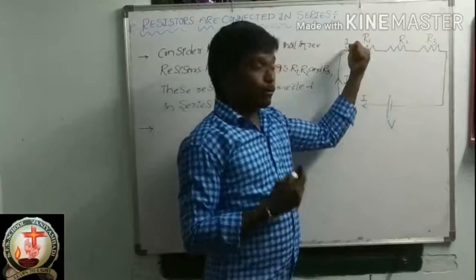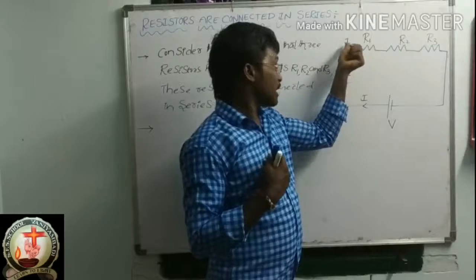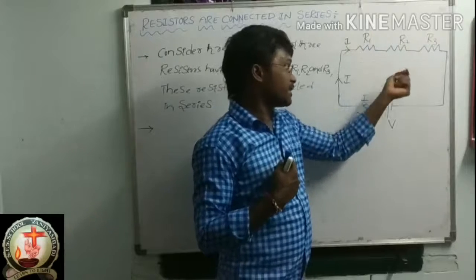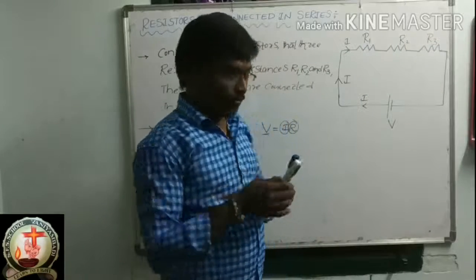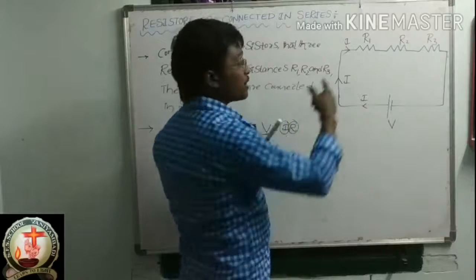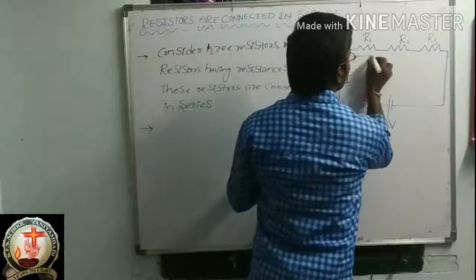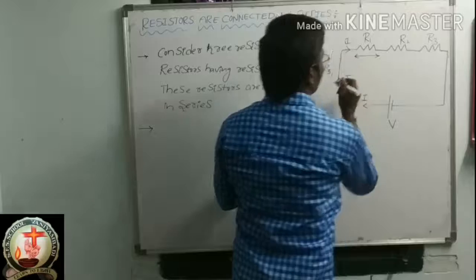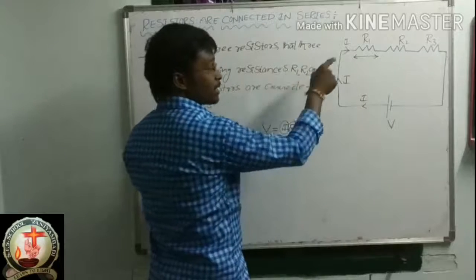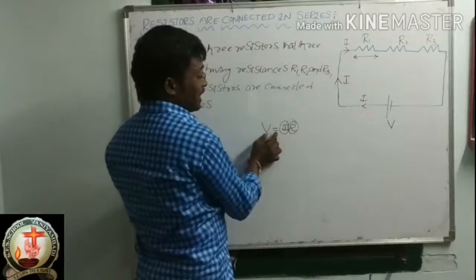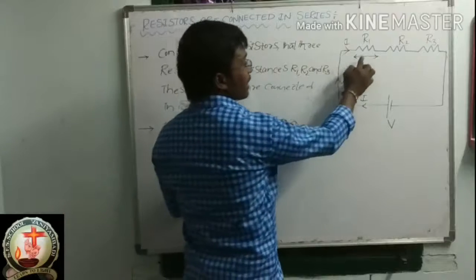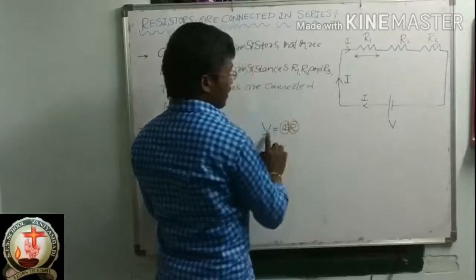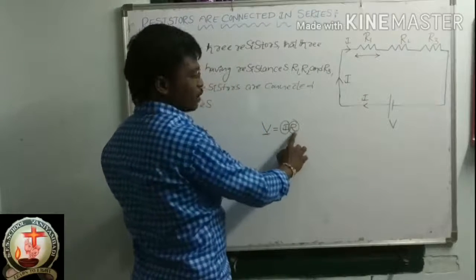Why am I considering only this current? Because only this current is flowing through this resistor and this resistor. So the potential difference across R1 is V equal to I into R1. Here V is equal to I into R, current into resistance.